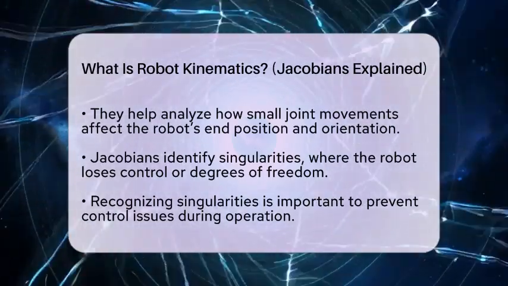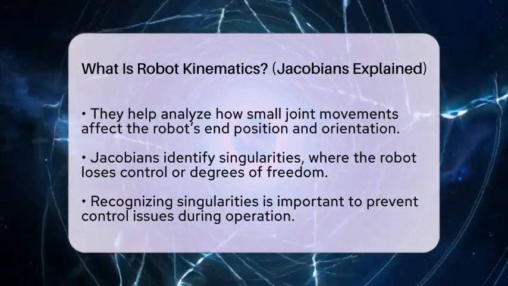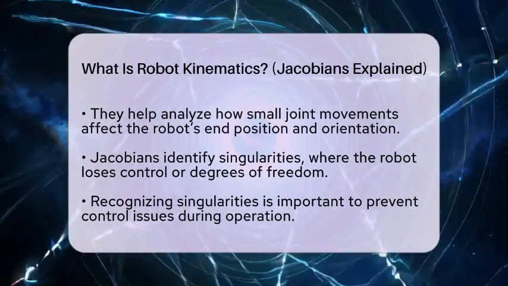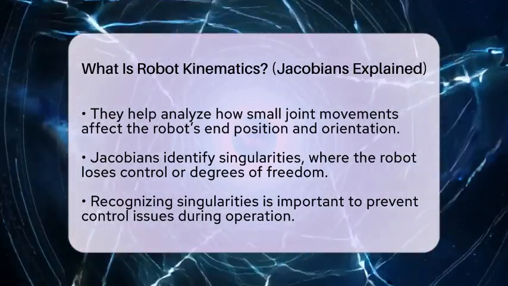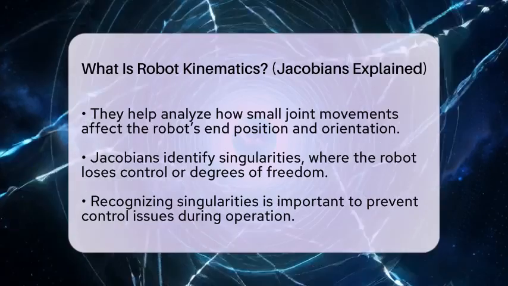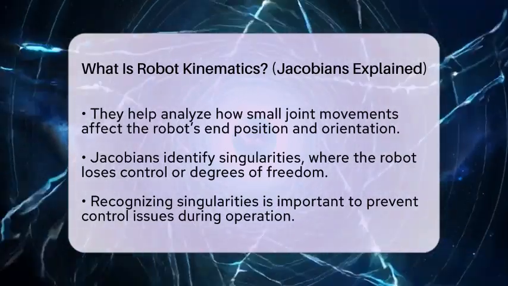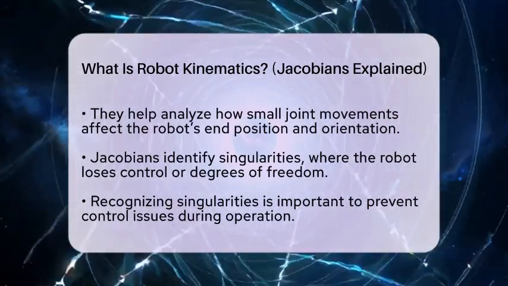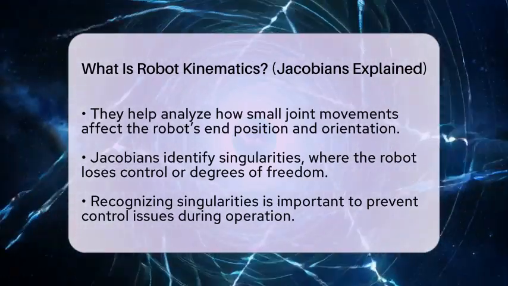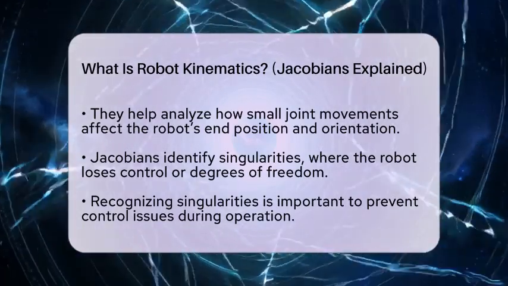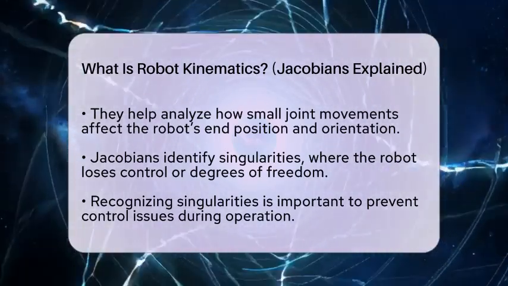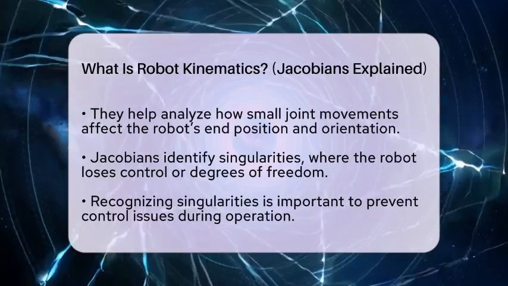This is super helpful for velocity analysis, where we want to know how quickly the robot's hand can reach a target or avoid obstacles. Jacobians also help identify singularities, positions where the robot loses some control or degrees of freedom. For example, when the robot's arm is stretched out straight, small joint movements might not produce much change in the end effector's position. Recognizing these points is vital to avoid issues during operation.